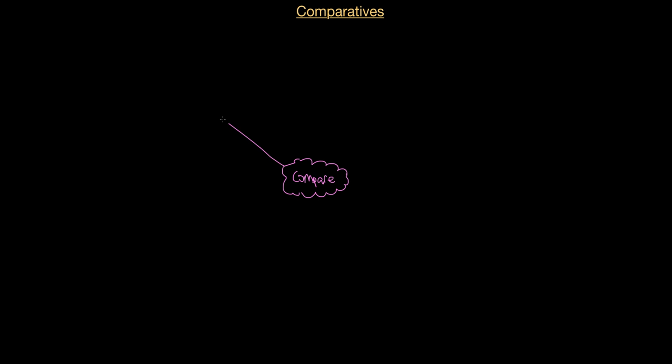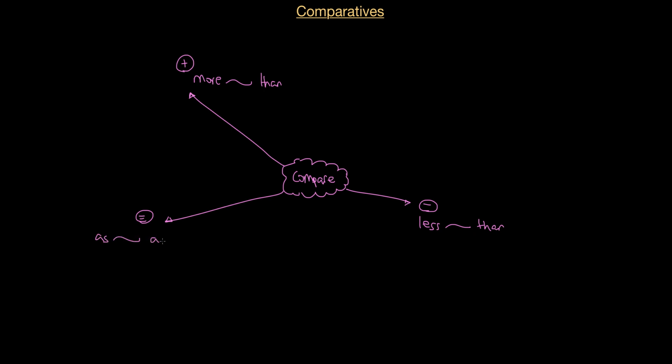So what we're going to learn is how to say that something is more something than something else, okay? More, let's say, more interesting, more exciting. How to say that something is less than something else, and how to say that something is as, okay, so as exciting, as interesting as something else. All right, so this is what we understand for comparing.